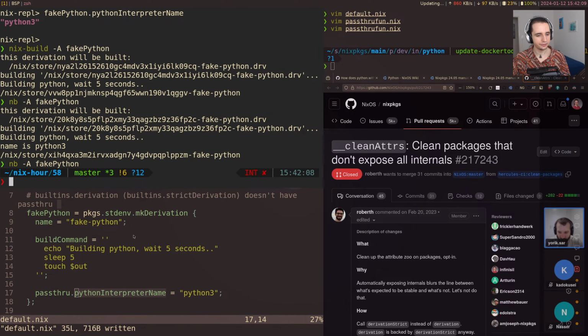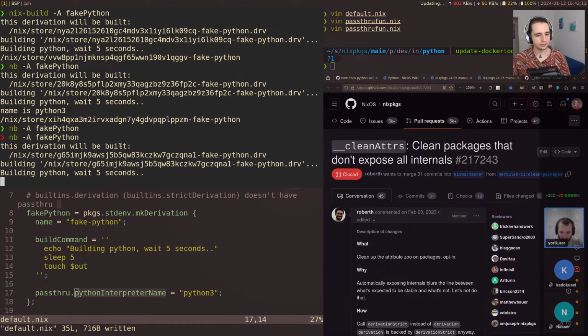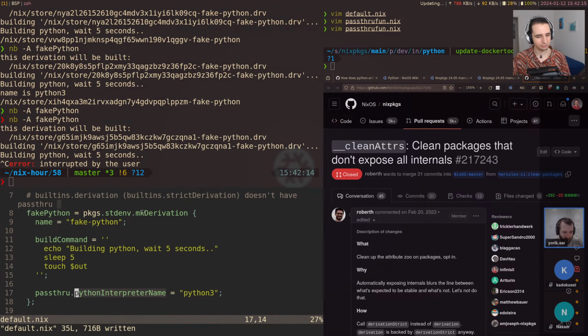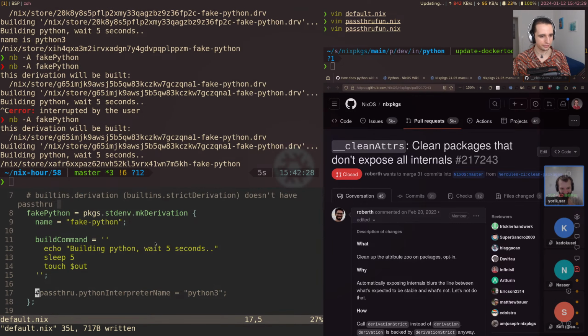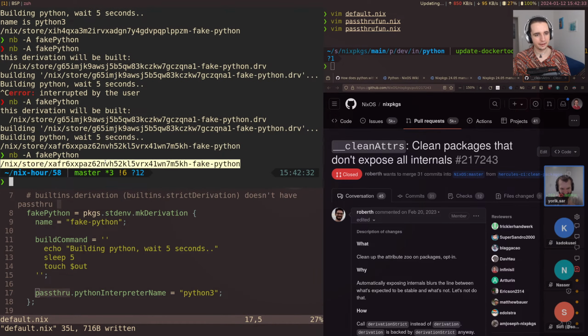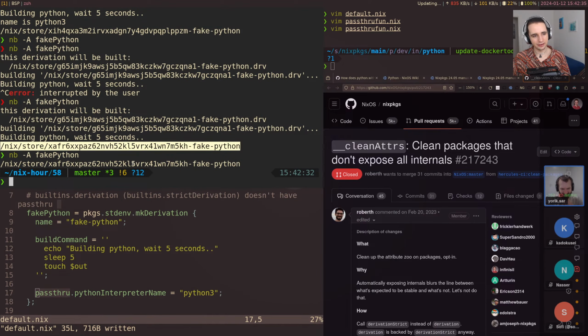And so if we try this, well, let's try this. Hold on, no, this shouldn't build it. Hold on. Oh, did I change something here? Well, let's just confirm. Okay, it apparently wasn't built in that exact configuration. Now let's add the pass-through, and we can see it's the exact same hash.